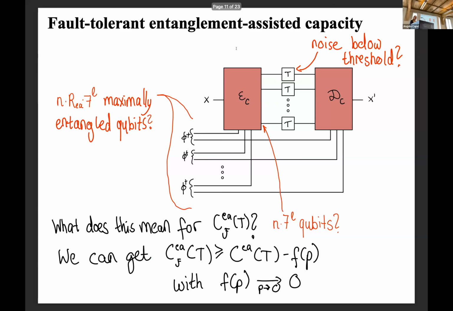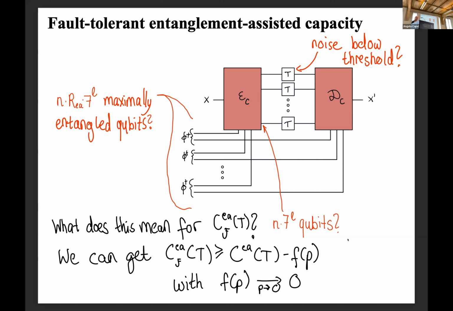So what we showed is that you can indeed use a different strategy based on fault tolerance, but not exactly fault tolerant, so that you can get achievable rates bounded for this fault-tolerant entanglement-assisted information transfer in terms of the usual faultless version, reduced by some function which scales like order p log p in the gate error.